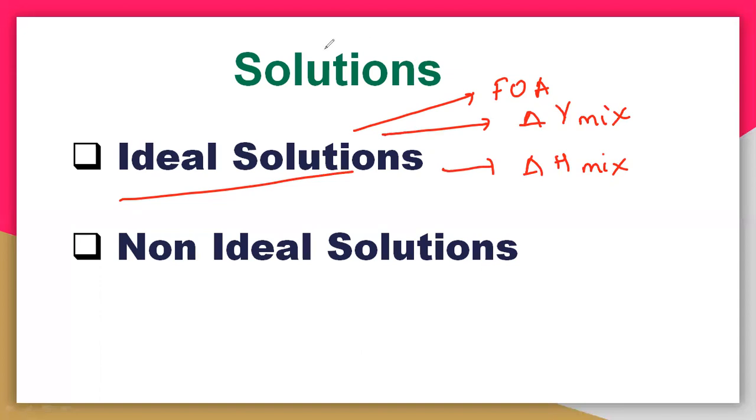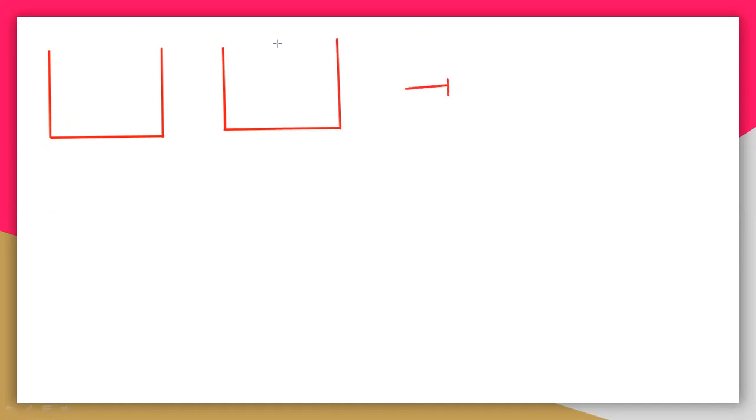So let us take a solution now. I have taken A solution and B solution, and when we add these two, you will get a third solution.